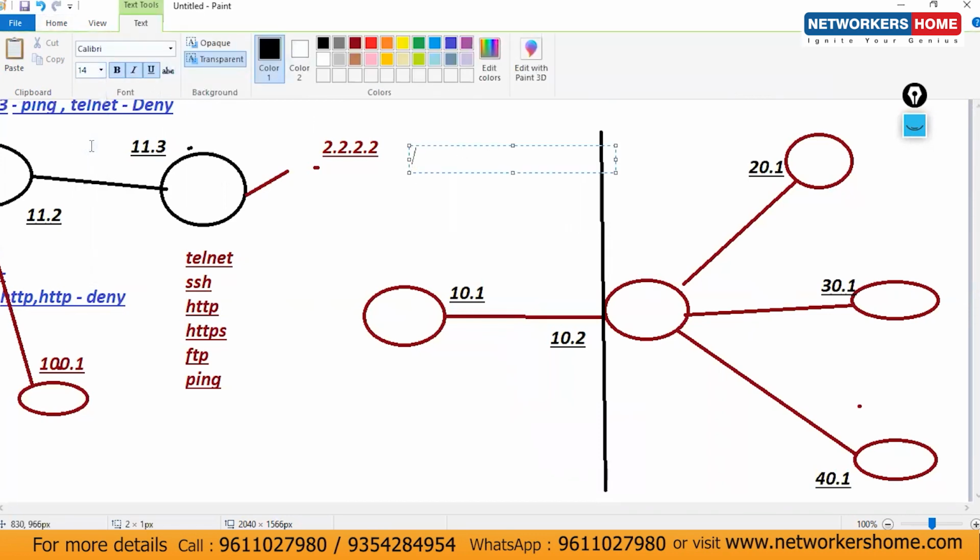Now what I'm going to do: if the source IP is 10.1 and the destination IP is 20.1, then let's consider I'm mentioning here allow only telnet.